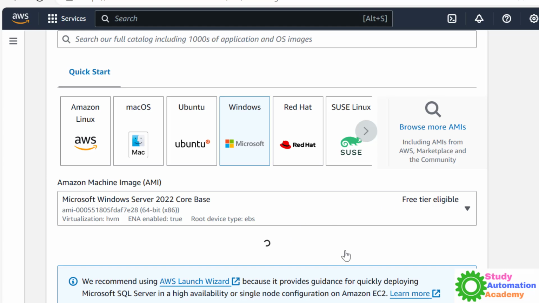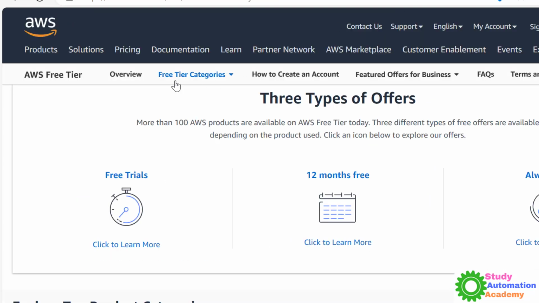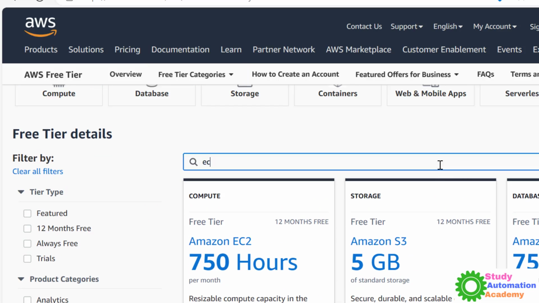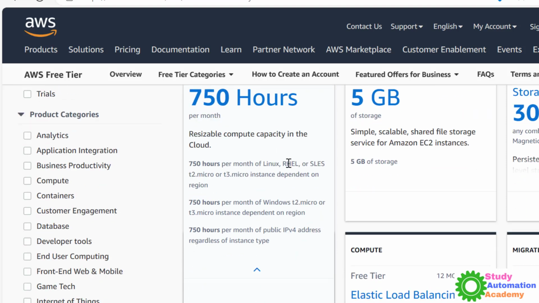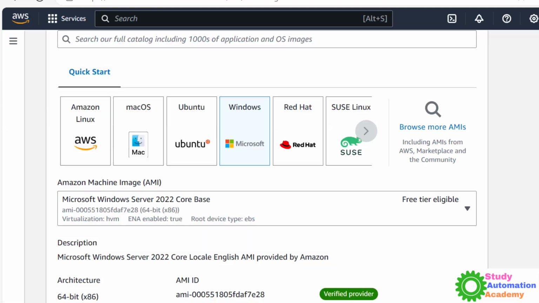So always remember, whenever you are using any service, first go and check whether it's free or not, right? So you can just search here, EC2, enter. Here it's saying Amazon EC2 is free for 12 months. Here you can see Linux, RHEL, and these three, right? T2 micro and T3 micro instances are free, 750 hours. For Windows, it's saying Windows T2 micro and T3 micro. So that thing you also have to keep in mind.